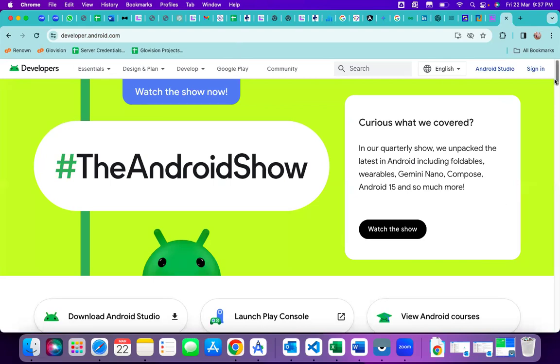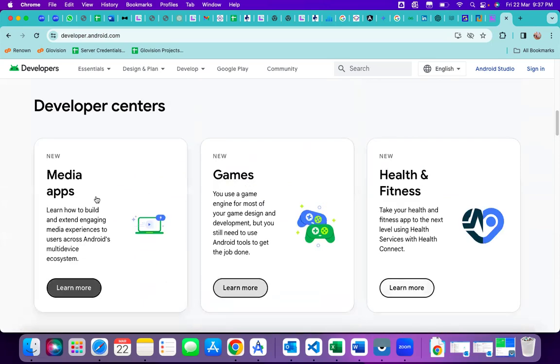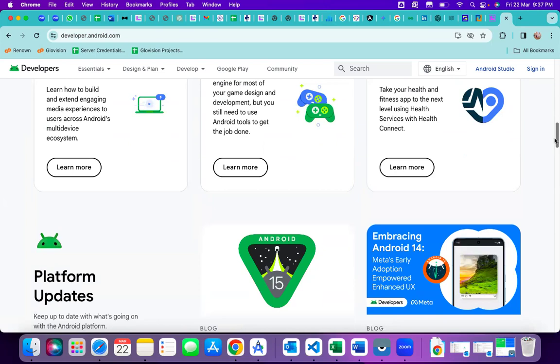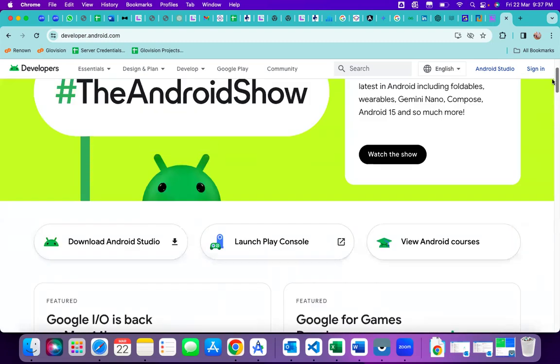Here we will get everything from scratch: games, media apps, health, fitness, everything. From small applications to huge applications, everything we will get here. The next things, feature wise, we will see in the next class.